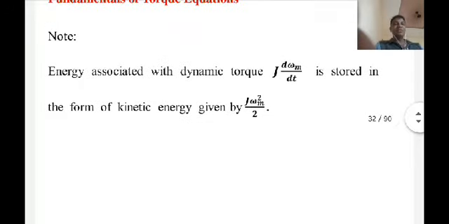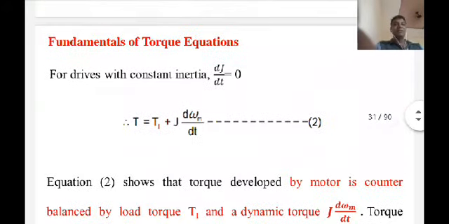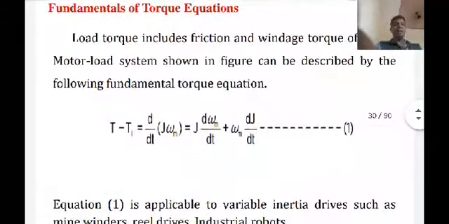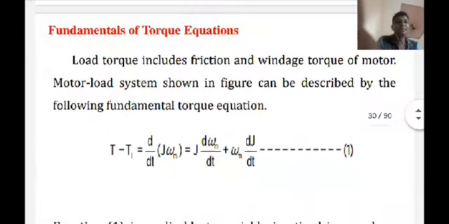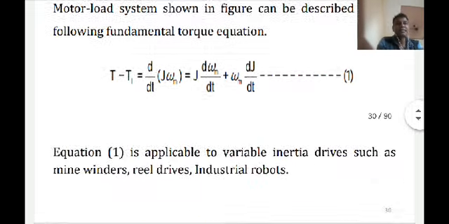So this is your fundamental torque equation. You can see the fundamental torque equation carefully, or note it down in your notebook like this.